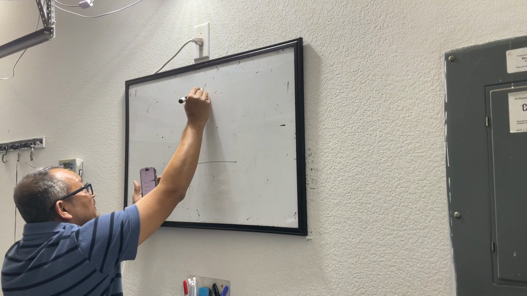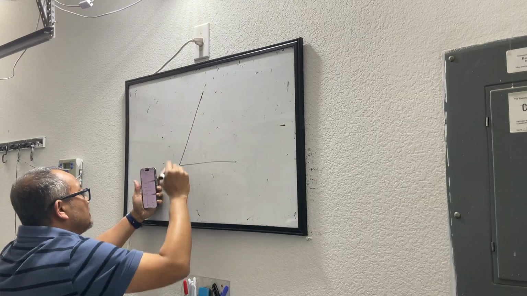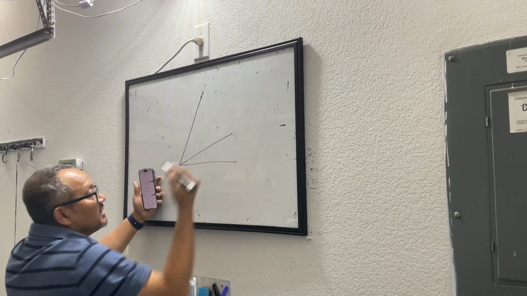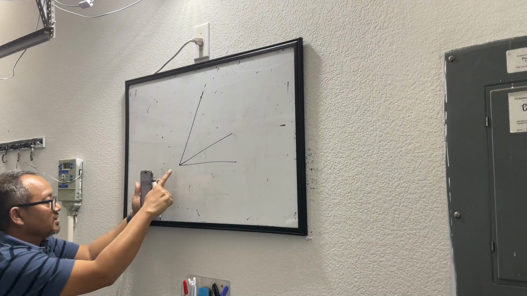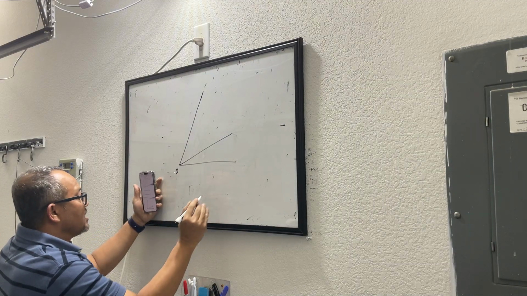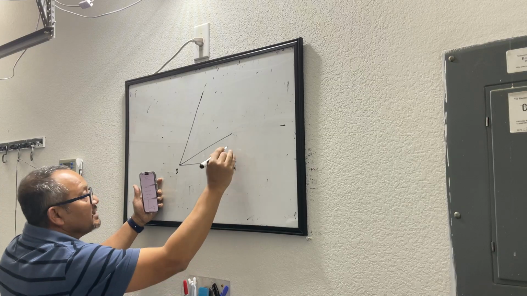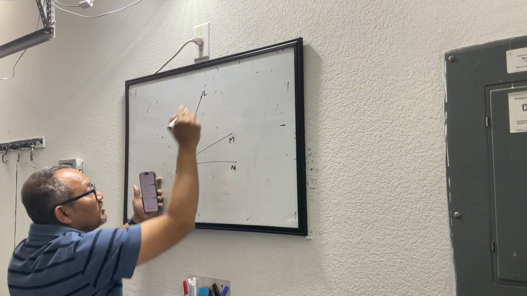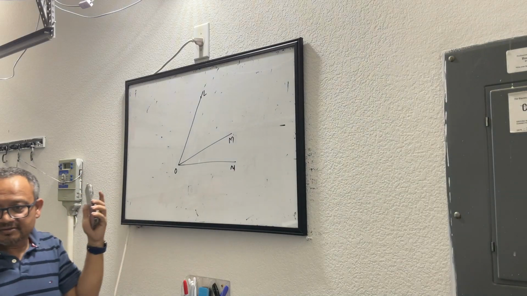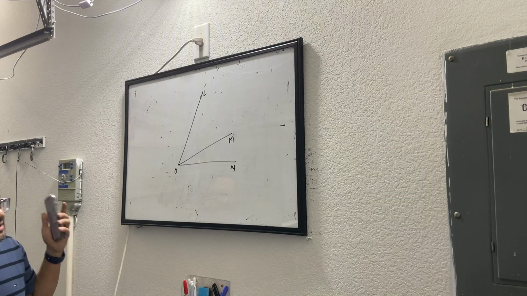I have 3 lines meeting here at this point. Okay, this is O, this is N, this is M, and this is L. Wait, sir, is that N? This is N.